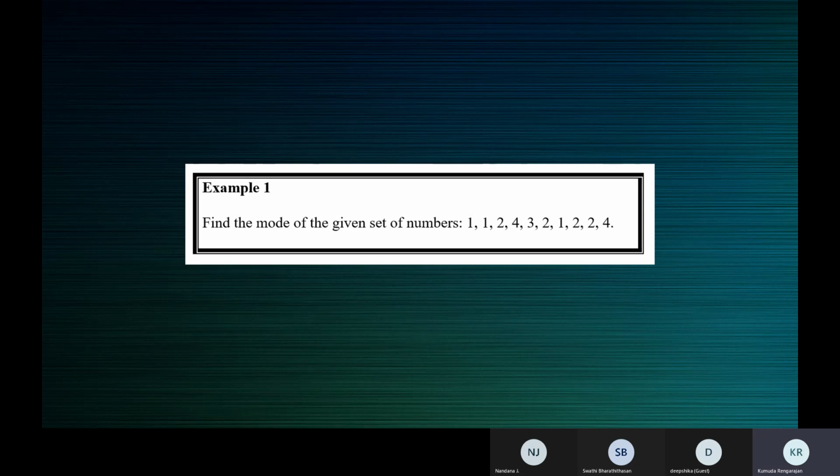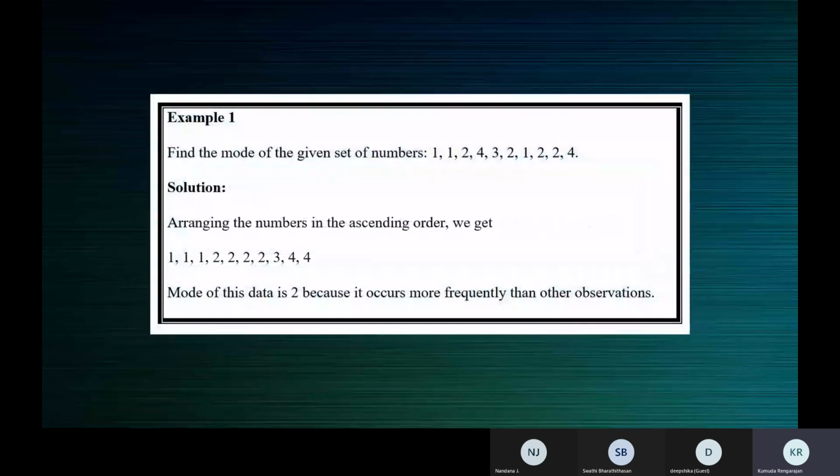How many times does 1 happen, Deepshita? Ma'am, 3 times. What about 2? 4 times, ma'am. And 4? 2 times, ma'am. 3? 1 time, ma'am. Which is that value which happened the most number of times? 2, ma'am. That is the mode of the data. Okay, mode is that value which occurs the most frequently. Whichever value happens the most number of times is called the mode of the data.